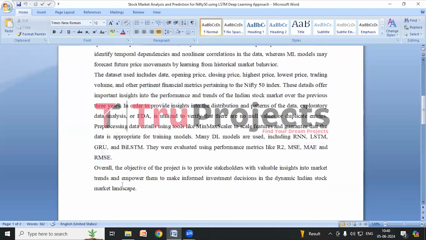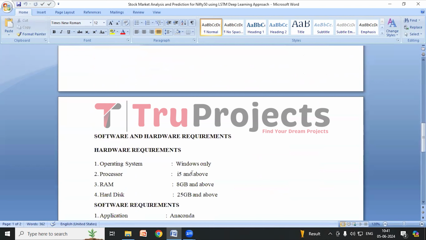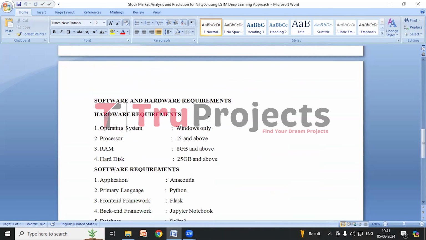Overall, this project aims to provide stakeholders with insights into market trends, aiding informed investment decisions in the Indian stock market. So, this is what we'll be doing in this project. Now, we look at the software and hardware requirements to execute this project. Hardware requirements are operating system of Windows, processor of i5 and above, RAM of 8 GB and above, and hard disk of 25 GB and above.